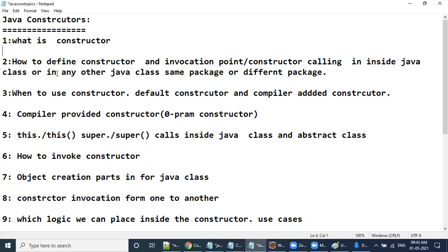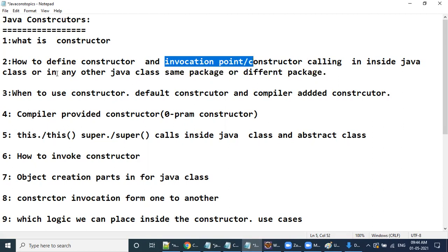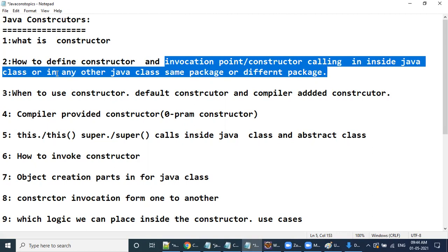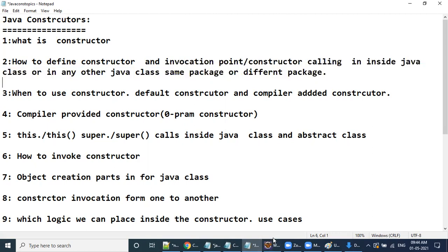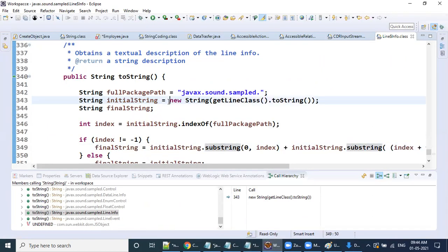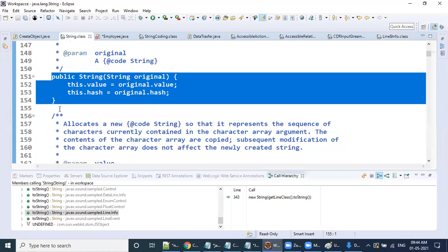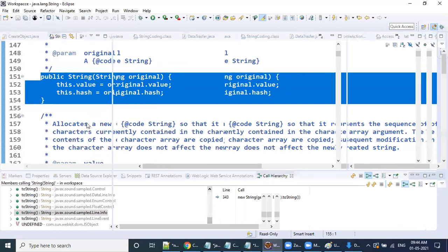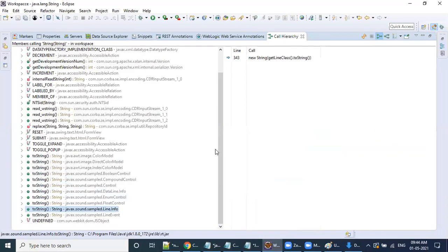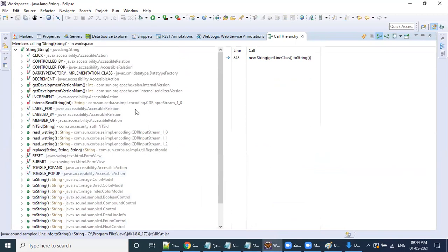Meaning is once you have defined a constructor inside a Java class, we can invoke or call, both are the same here. Don't confuse here. Inside a Java class, okay. Now, how many times can we call? We can call n number of times. Okay, that is fine here. Now, how can you make a direct call? See, wherever you see new String and we are passing some string data, that is nothing but which constructor is invoked? This constructor only is invoked. These are all many times. Okay, these are multiple ways here. See, these many times the String class constructor only is invoked.